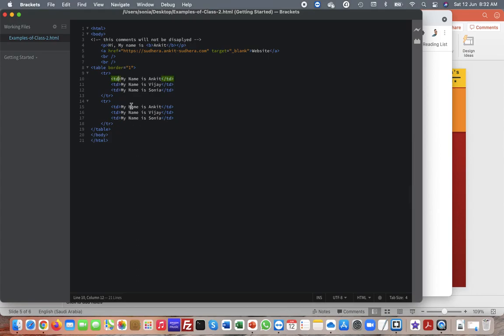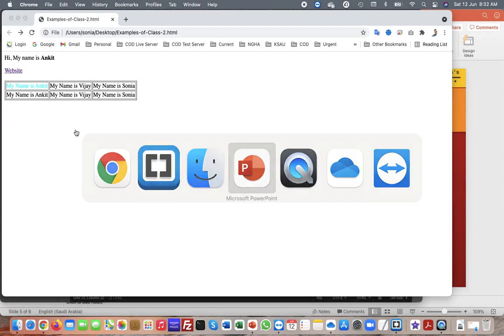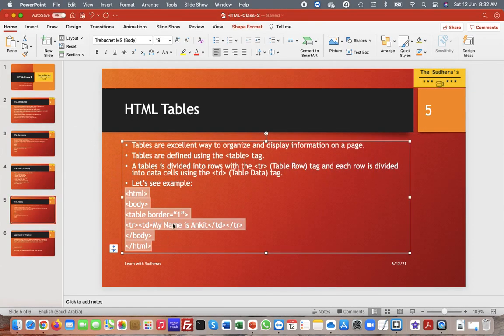If you want to put some attribute here itself, you can also put it. For example, you want to put style, or you want to put the class. For example, we will put some color. I just want to color this text with this one. I will just save it. Let's try to see, the color is changed. So guys, I hope the table tag is clear, attribute is clear, formatting is clear. You need to practice, as I said before.